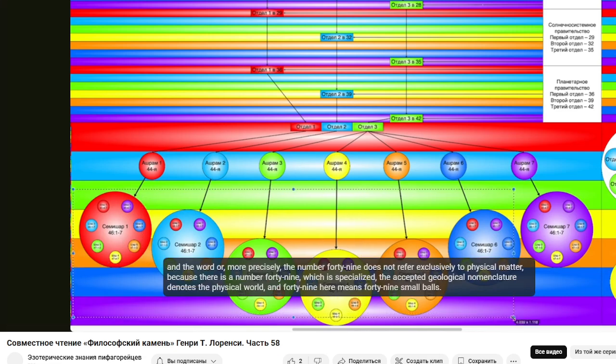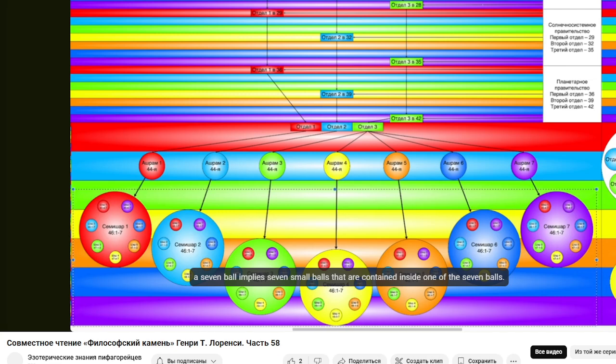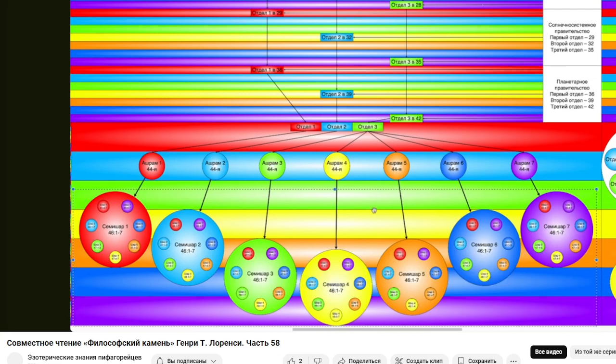And the word, or more precisely, the number 49, does not refer exclusively to physical matter. Because there is a number 49, which is specialized, the accepted geological nomenclature denotes the physical world. And 49 here means 49 small balls. A 7 ball implies 7 small balls that are contained inside one of the 7 balls.